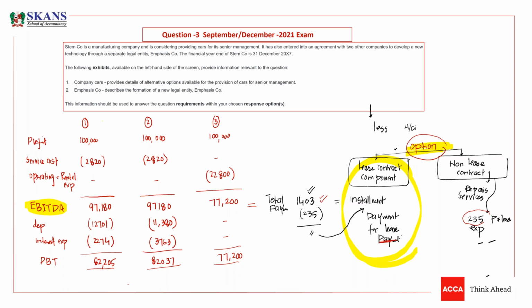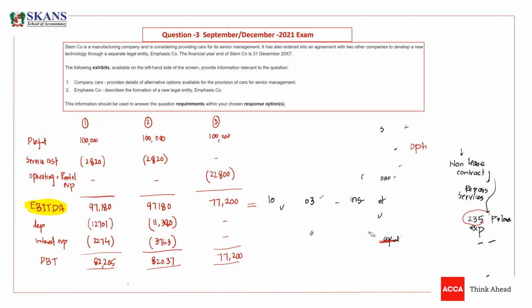But under option 3, the impact would be highest, and it will reduce your EBITDA to 77,200. So now, guys, what is the impact on the statement of financial position? He has asked us to give the impact on SOFP. So under option 1, what are we going to write in SOFP, and under option 3, what are we going to write?